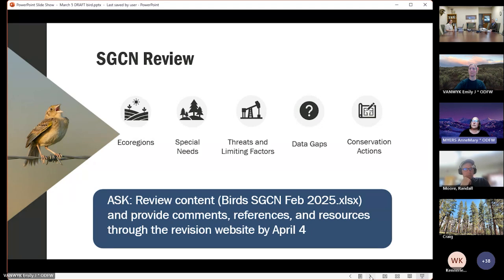For each species of greatest conservation need, we're asking for your review on content in these categories: ecoregions, special needs, threats and limiting factors, data gaps, and conservation actions. For example, are the species ecoregions accurate? Ecoregions listed are where conservation actions are prioritized, not necessarily all ecoregions in which the species occurs. Is the information presented for each species accurate and complete for each category? Draft content is available on the SWAP revision website. Please provide your feedback through the revision website by April 4th, and sooner is even more helpful.